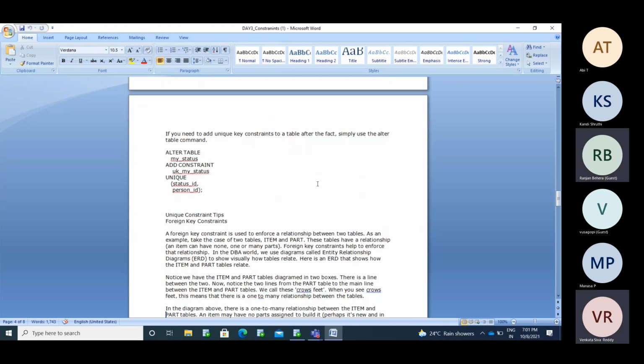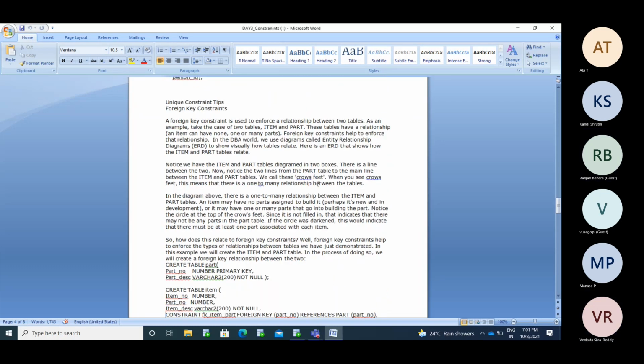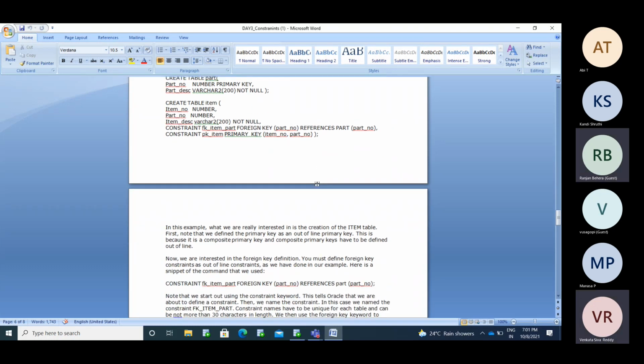Sir, one question, sir. Yes. Sir, how can I add multiple primary keys in one table if required? Yeah, we will discuss that. It is not yet completed. Okay, sir. I will discuss it; we have composite primary key, right? Okay, sir. I will let you know.